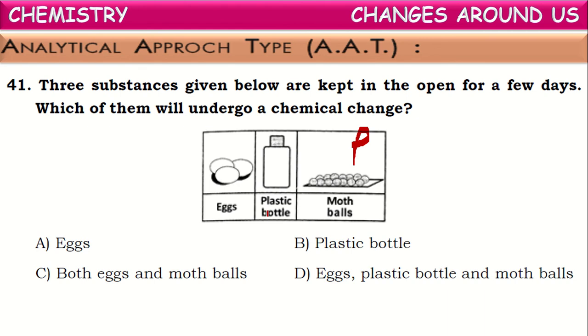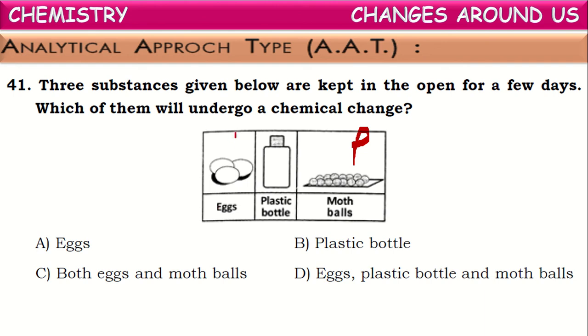If we say plastic bottle, if you leave it for a few days open, they won't change anything. No change will be observed in these plastic bottles. Okay, next if you see eggs, if eggs are left out for a few days, the chemical composition inside will be changed and those eggs will be spoiled after few days.